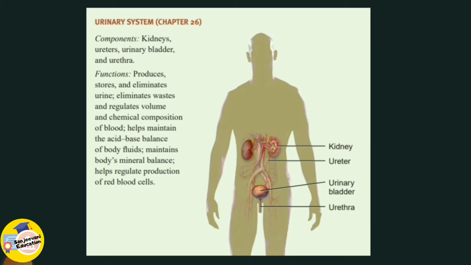Apart from this, it also regulates the blood volume and blood pressure, controls the levels of electrolytes and metabolites, and regulates the blood pH. As you can see, when we are talking about the pH, it is written over there that it helps in maintaining the acid-base balance. That is for the pH balance, maintains body's mineral balance and helps regulate production of red blood cells.